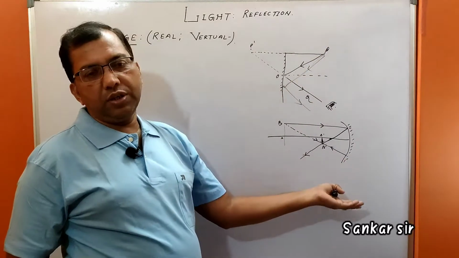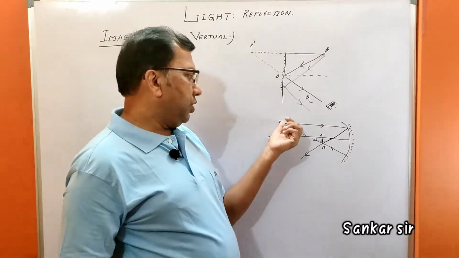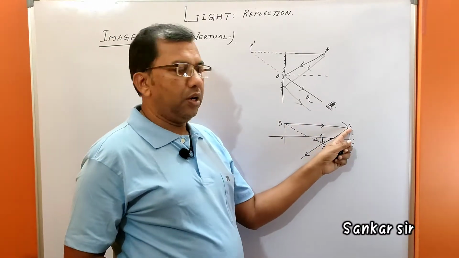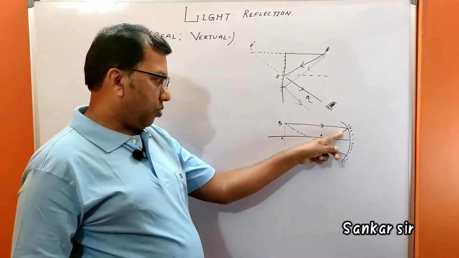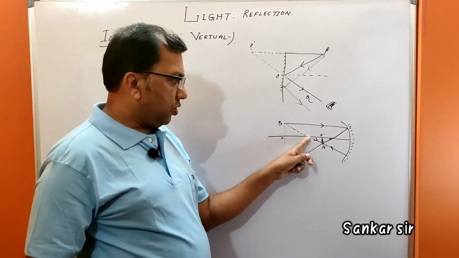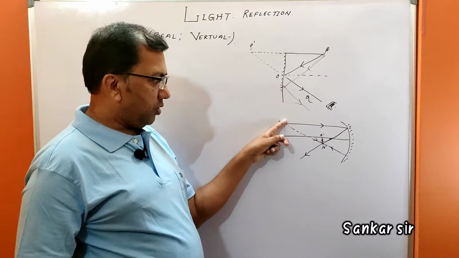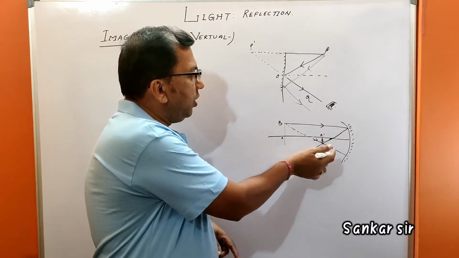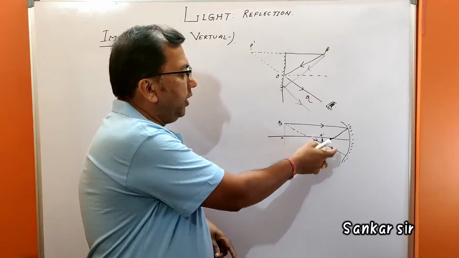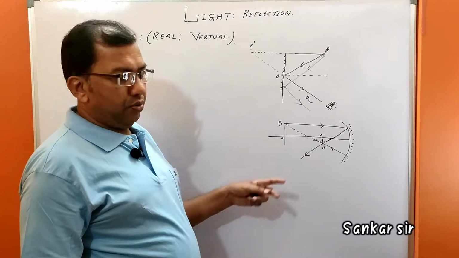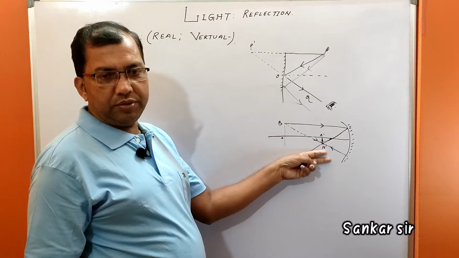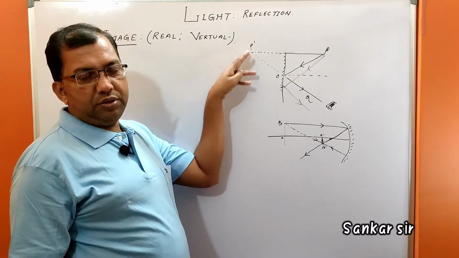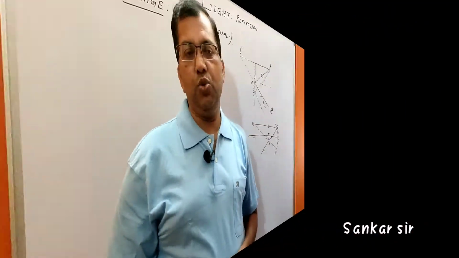In this concave mirror, suppose this is the position of the object. Light goes out, and after reflection it goes toward this, and this again returns. So in this case, the image of AB actually meets here, at P dash. So this is the real image. It actually meets, whereas the other only appears to meet. So that is the real image, and that is the virtual image.